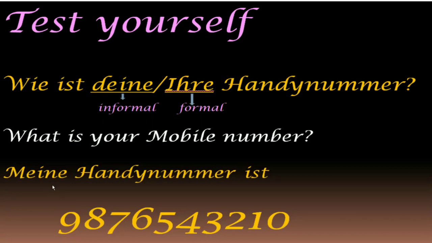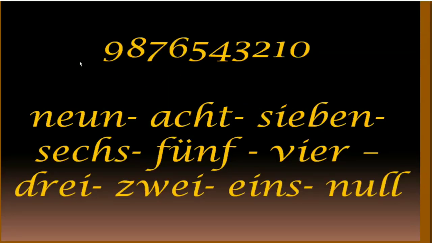So the answer will be, meine Handynummer ist 9 8 7 6 5 4 3 2 1 0. So from here you can write it in your notes. Again, 9 8 7 6 5 4 3 2 1 0. So now tell me, wie ist Ihre Handynummer? Write down in your notebook and practice.